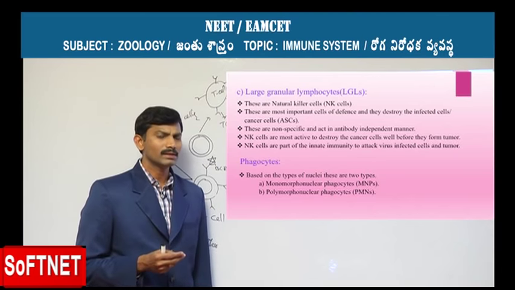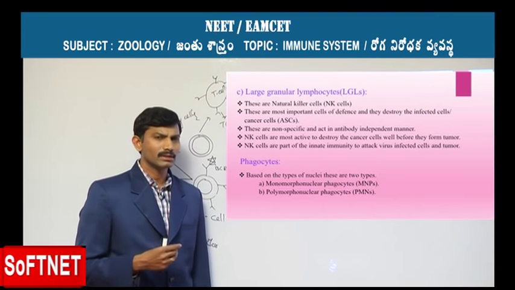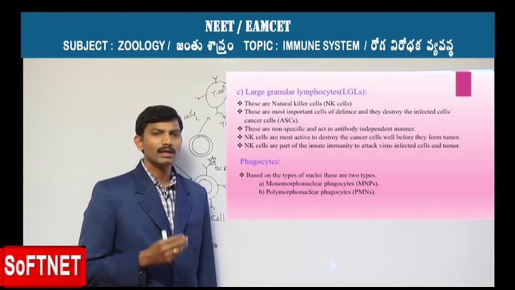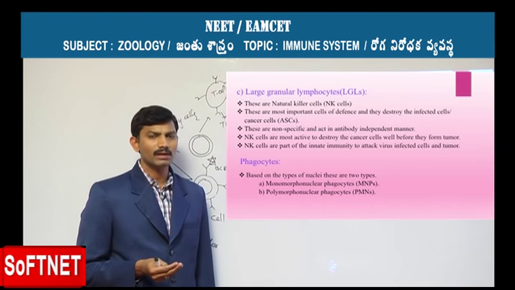But these NK cells, unlike B lymphocytes and T lymphocytes, are non-specific, and they are able to destroy any kind of infected cells or altered cells. They also function without the help of antibodies. That is why their defensive mechanism is antibody independent, defending against the infected cells or the altered cells.